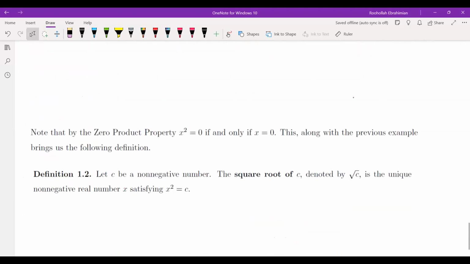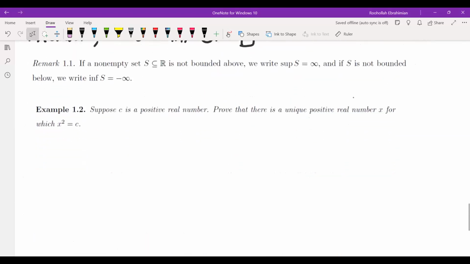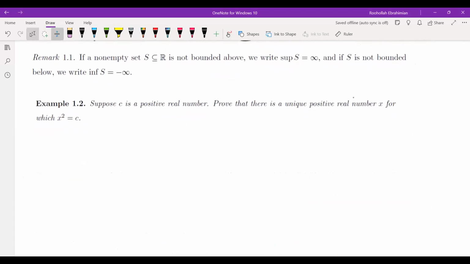Okay. So the last thing we're going to do today is one more example. This one is a more complicated example on supremum. Okay, so one other remark. This is kind of an intuitive one. If your set is not bounded above, then we say its supremum is infinity. So if there are elements in the set that go to infinity, we say the supremum of the set is infinity. And if it is not bounded below, then we say the infimum is negative infinity for non-empty sets.